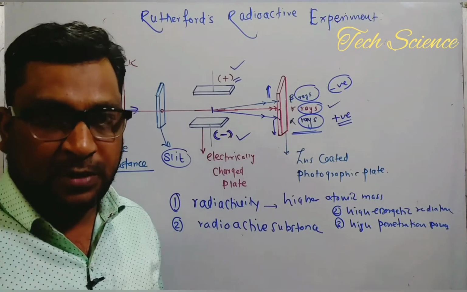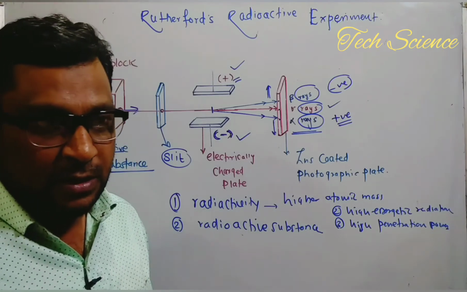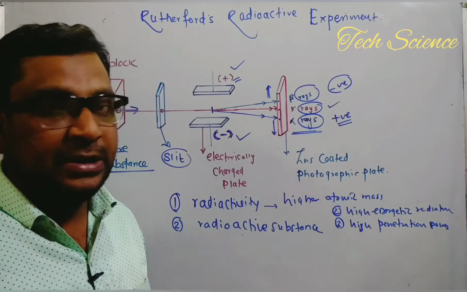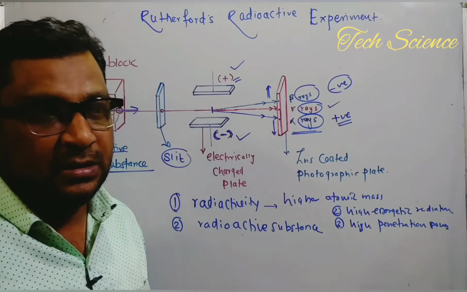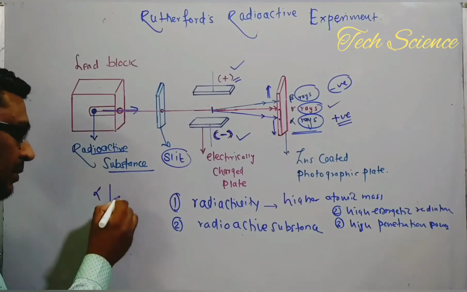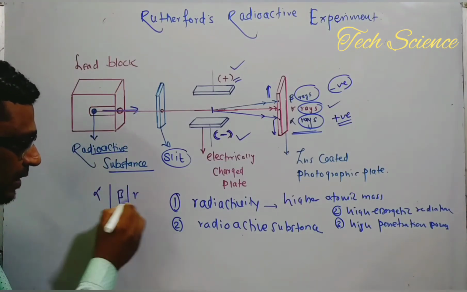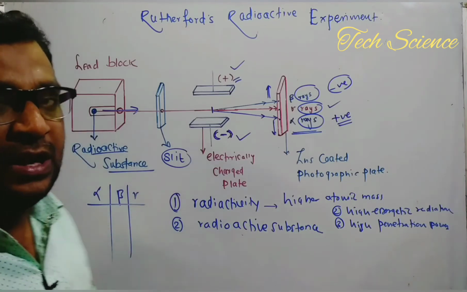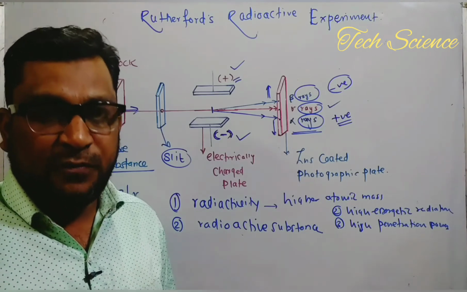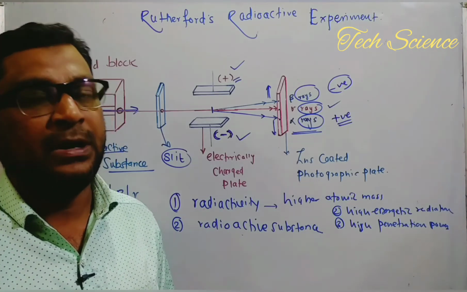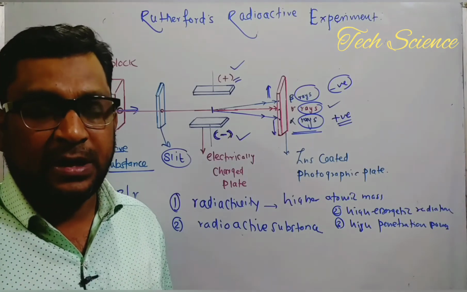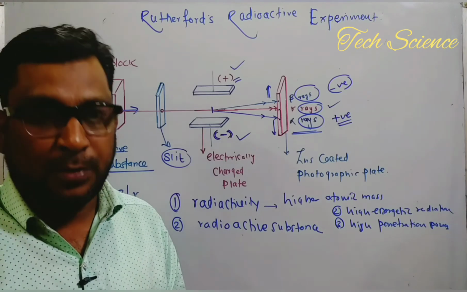Afterward, a number of things are to be discussed. What about their penetration power? What kind of charge do they have? What about the ionization power? A number of different properties are studied on the basis of their differences and similarities between alpha rays, beta rays, and gamma rays, including their mass also. All these things will be discussed right now. In front of you I am putting forth a simple table, in which you will find the different properties of alpha rays, beta rays, and gamma rays. Let's see which properties are there.